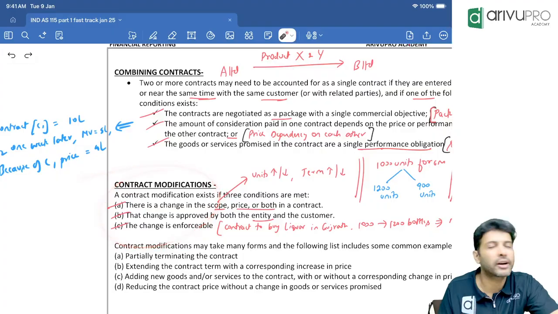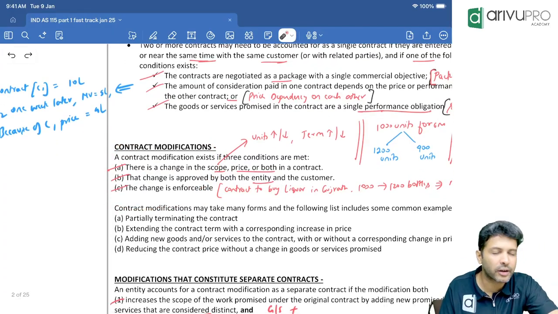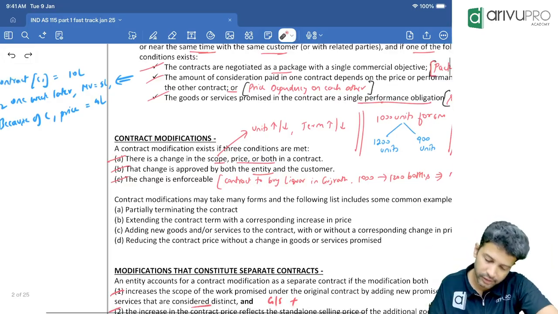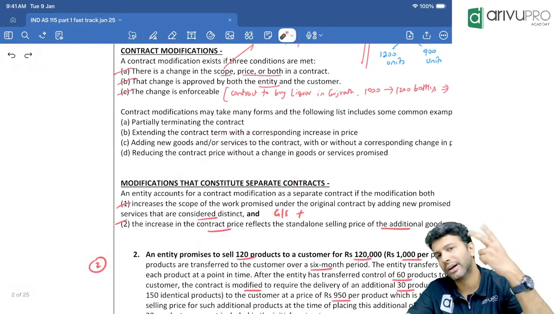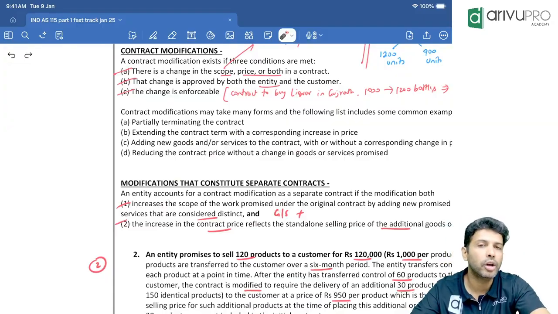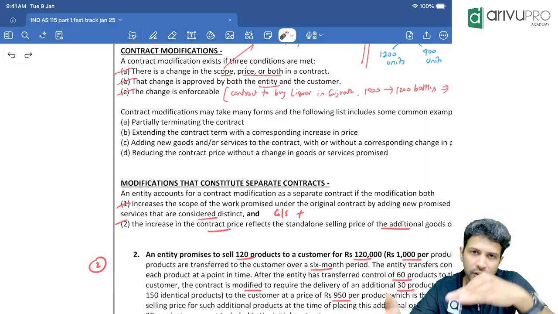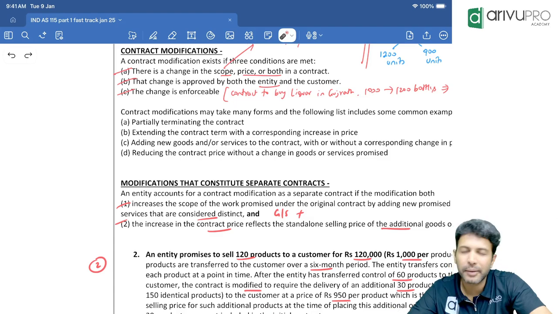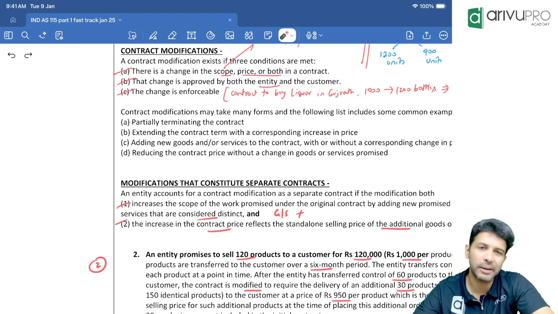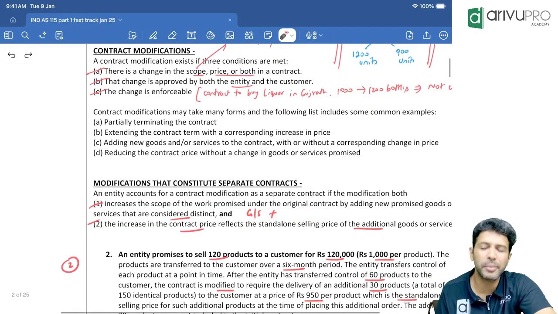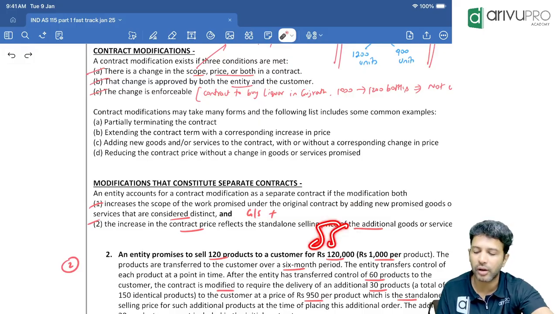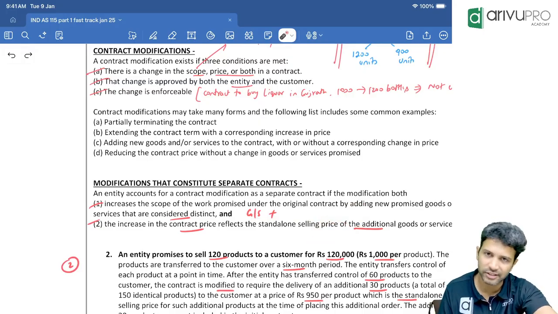Now, whenever there is a contract modification, you will treat it either as a separate contract or not as a separate contract. If you want to treat it as a separate contract, two conditions should be satisfied. One, a new goods or service should have been added. Since the new goods are added, will the same contract price hold good or would the contract price have increased? That increase in the contract price should reflect the standalone selling price. SSP we have already studied. SSP means the market value. Individually, if you sell the product, what is its value? That only we call SSP. We studied this in lease, same drama.